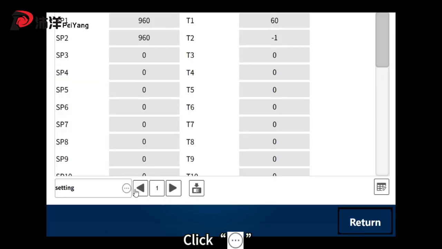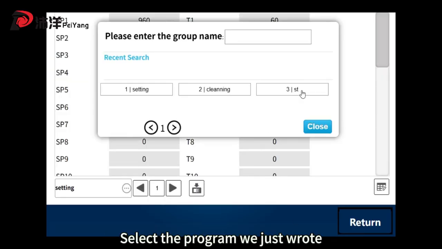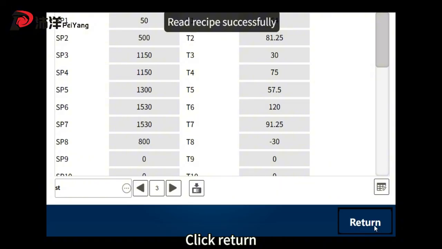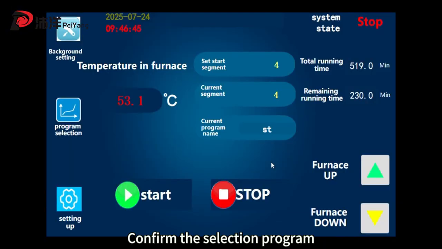Click More. Select the program we just wrote. Click Download. Click Return. Confirm the selection program. Click Start.